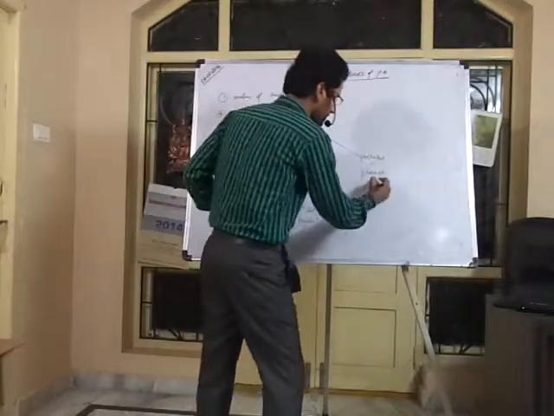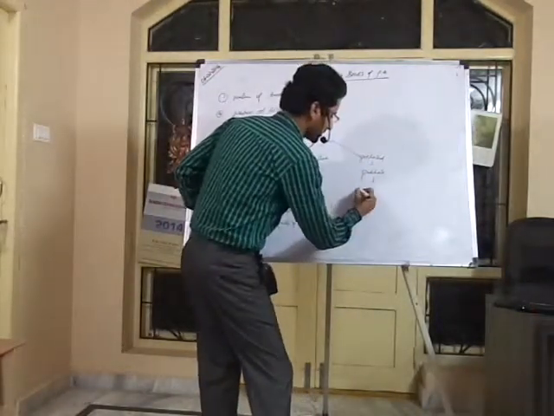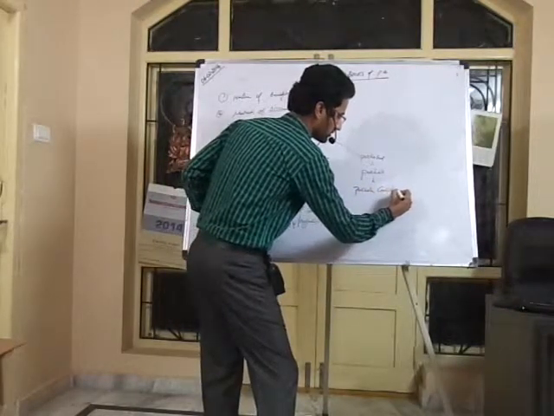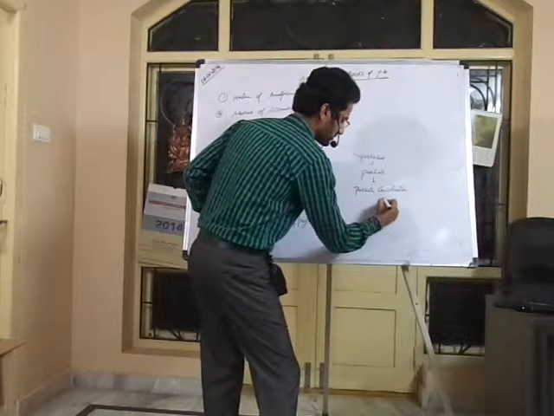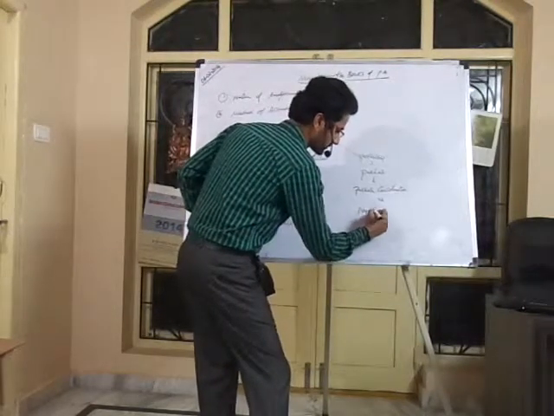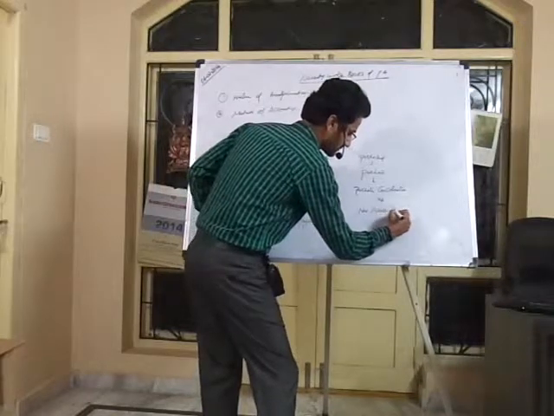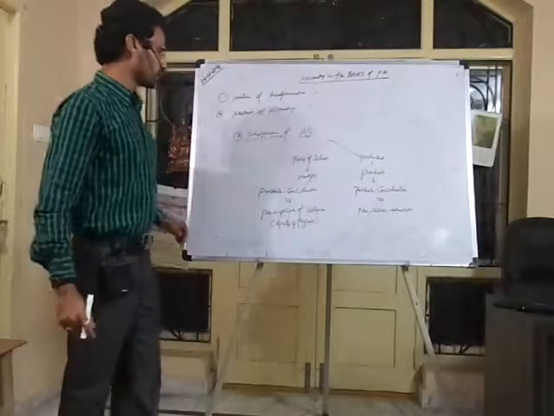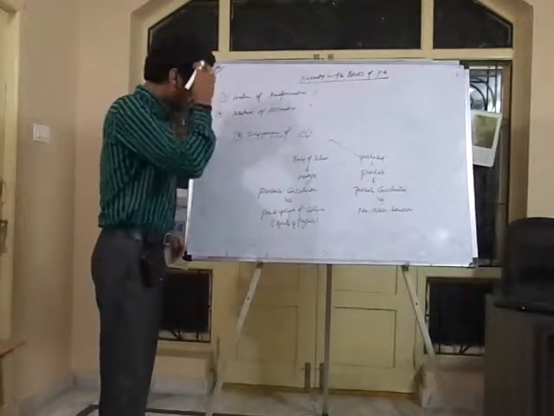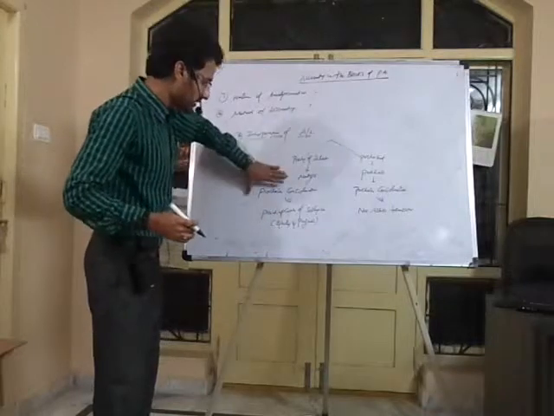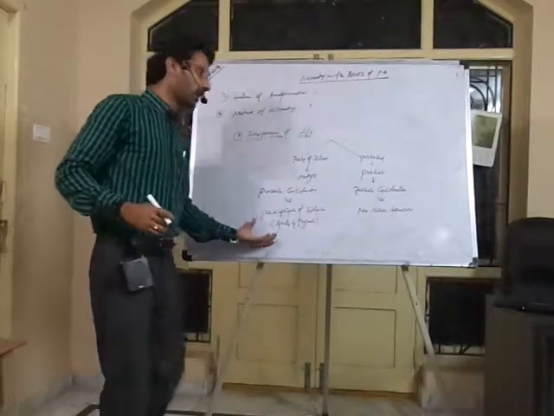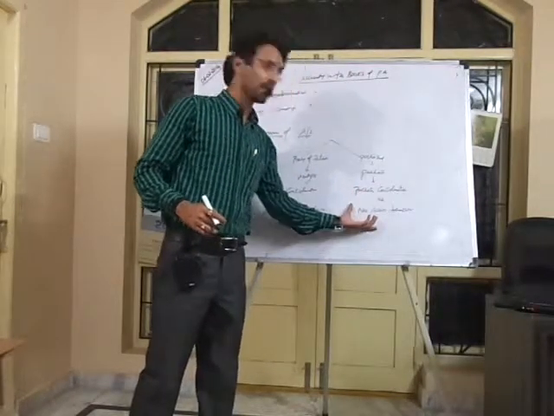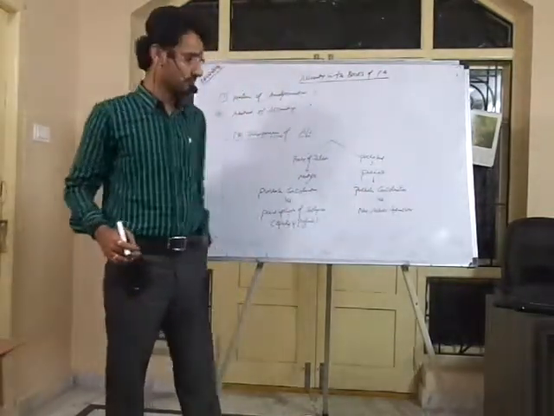And in the purchase method, we should compare purchase consideration versus net assets taken over. So if it is pooling of interest, we must compare between purchase consideration and paid up capital, and if it is purchase method, we should compare purchase consideration with net assets taken over.